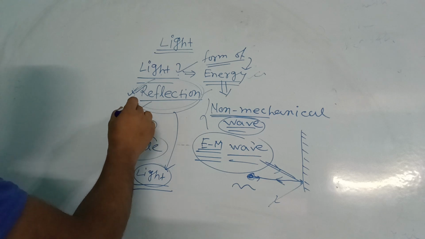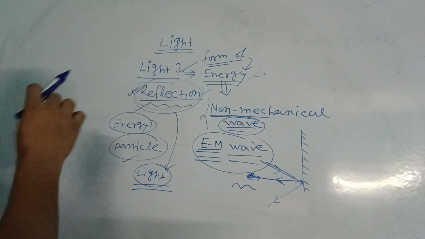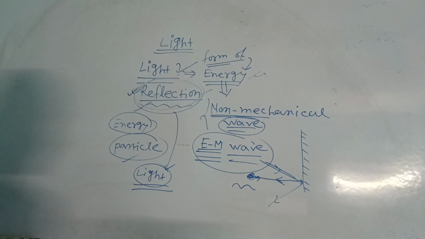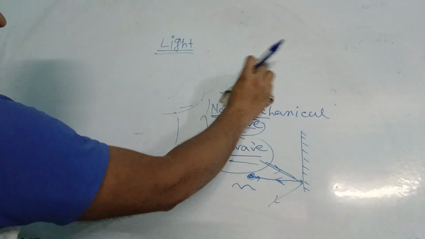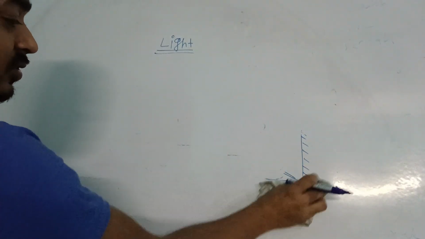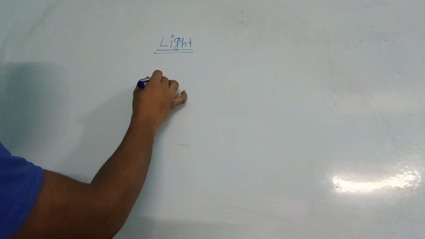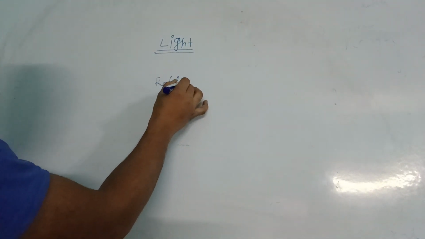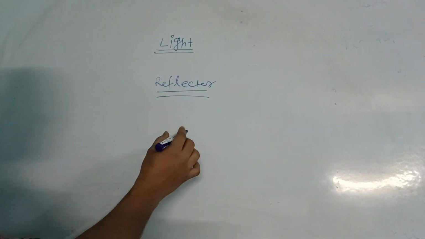To learn about reflection, we have to consider some points. First of all, the reflector. What is a reflector? A reflector is nothing but a surface.